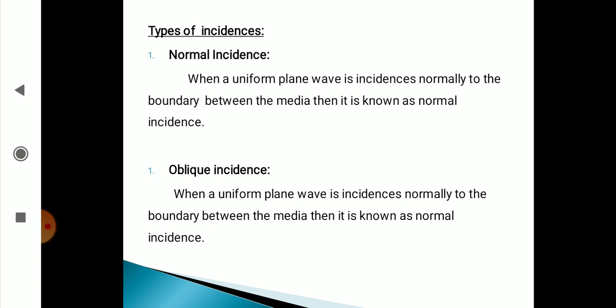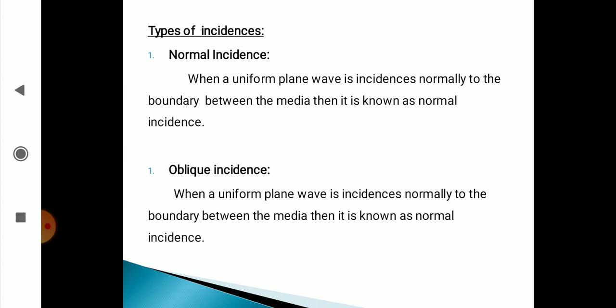What is normal incidence and what is oblique incidence? When a uniform plane wave is incident normally to the boundary between the media, it is known as normal incidence. But what is oblique incidence? Oblique means making some angle.